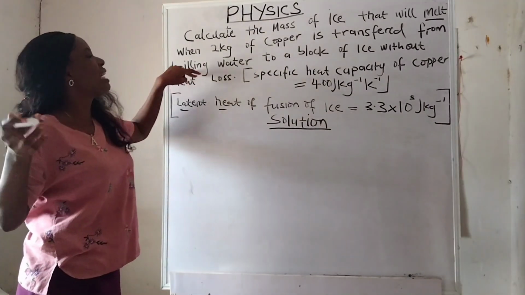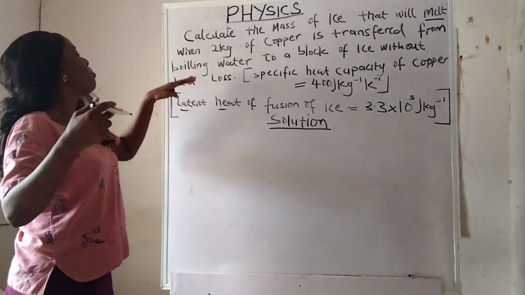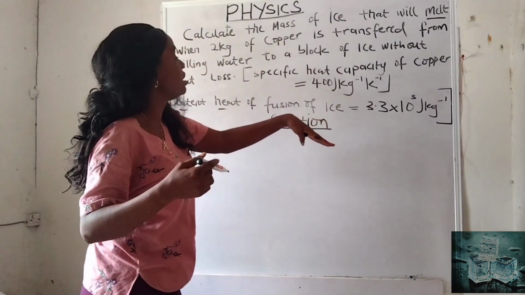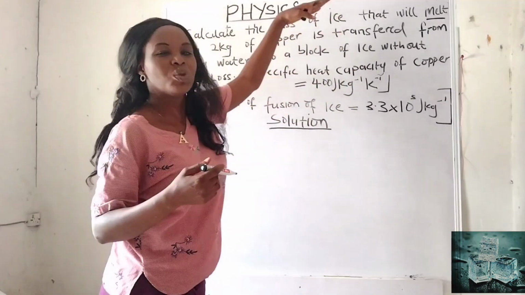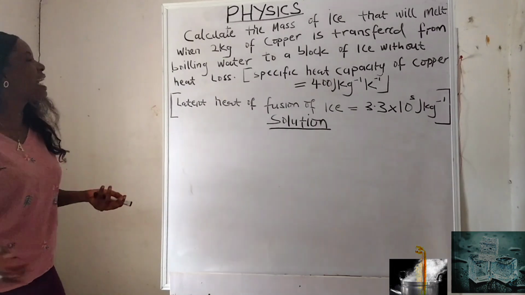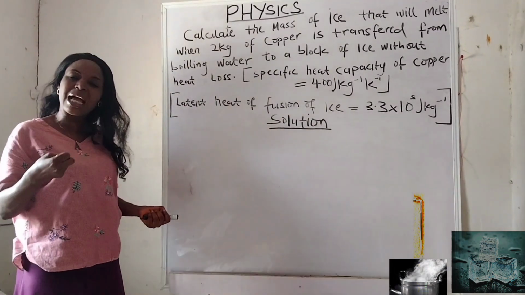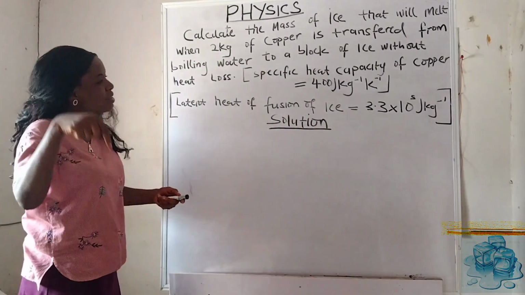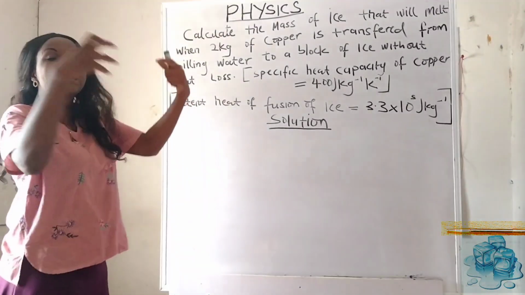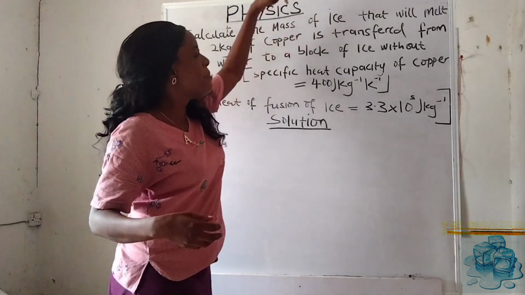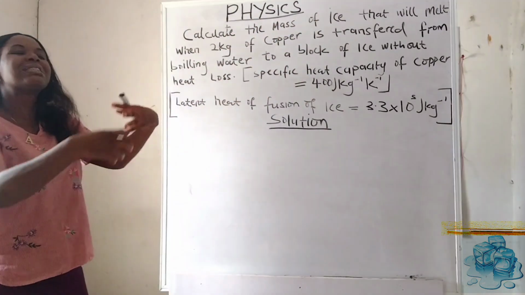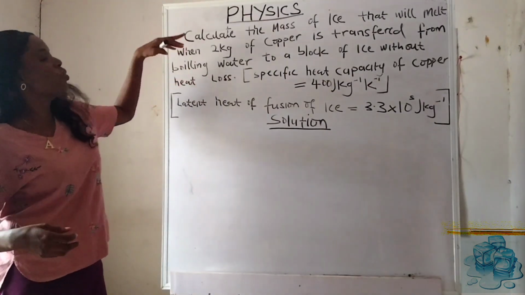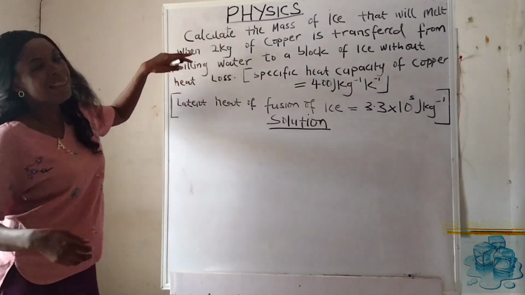So what is happening here is that copper, which is at the temperature of boiling water, gives heat to ice. They did not give us the temperature of the ice, but they told us that the ice starts to melt, since copper is removed from boiling water and placed on top of ice. The question now asks us, what is the total mass, that is the amount of ice, that will melt at that temperature of boiling water? That is why they say without heat loss at that temperature.